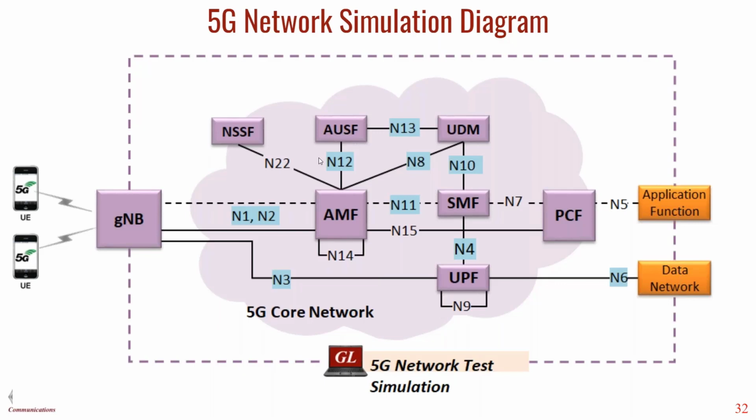The UDM has all the subscription information stored within it, and any node that wants subscription information can register to the UDM to get it. So the AUSF contacts the UDM to get the authentication parameters over the N13 interface, and the AMF also gets the subscription parameters from the UDM via the N8 interface.